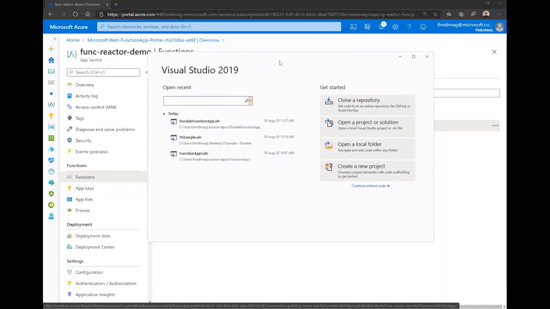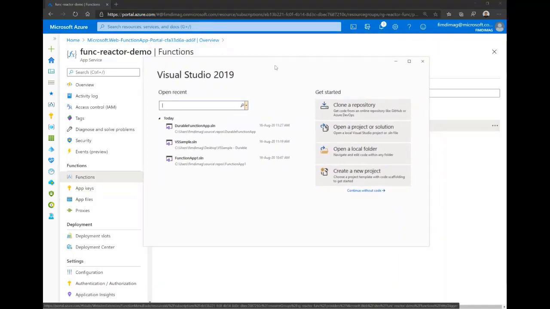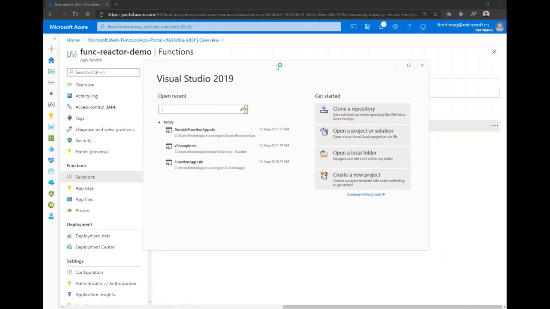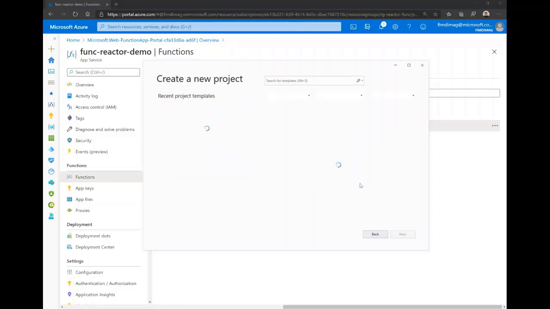So here I have Visual Studio. To use the functions, we need to have the function runtime installed on our machine. If you have already installed the Azure development workload inside Visual Studio, the Azure function runtime is already installed. And here we can create a new project, just to show you how to install it. So we need to install the Azure development workload here inside Visual Studio, and click on Create Project, and we'll have the templates here.